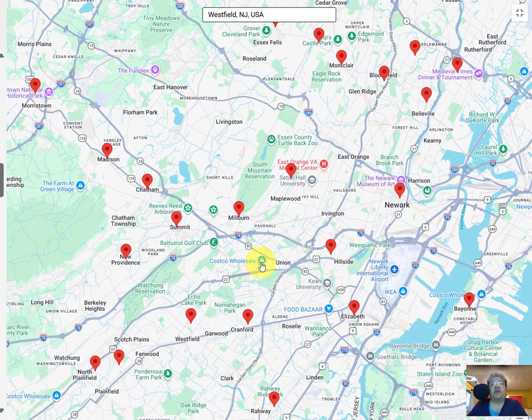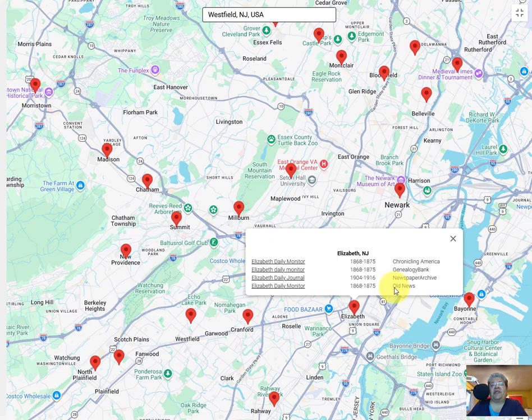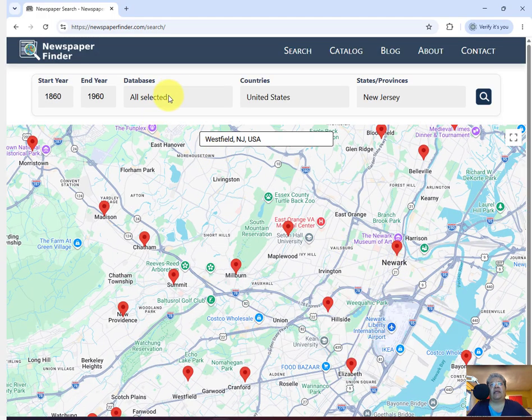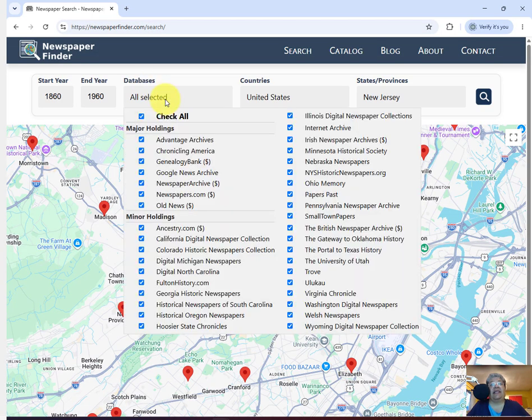So I mentioned that I wasn't sure if that Old News is paid or free. So I'm now going to give you another tip. I'm going to come out of that widescreen and go back up here to the box that I left with all selected, the databases. By databases, that's another word for archive. So I click on that and this is really useful. You see the dollar signs? That signifies that these are subscription sites. We've got the three that I recognize: Genealogy Bank, Newspaper Archive, and newspapers.com. And unfortunately for me, Old News is a subscription site.